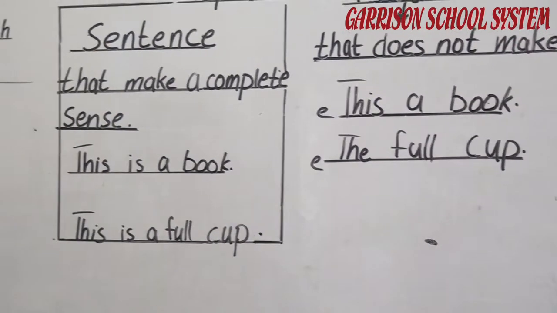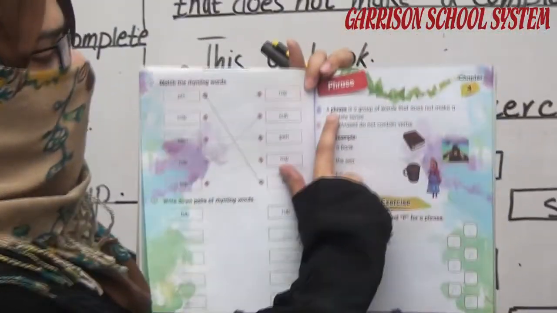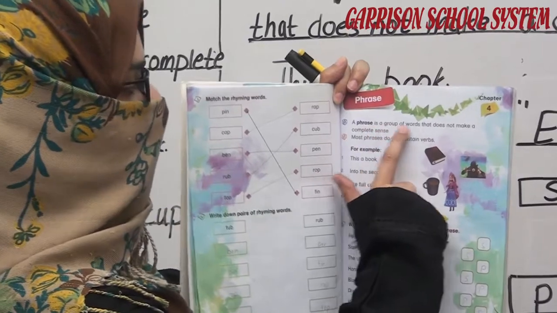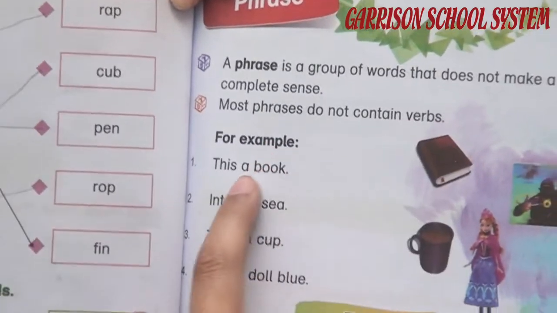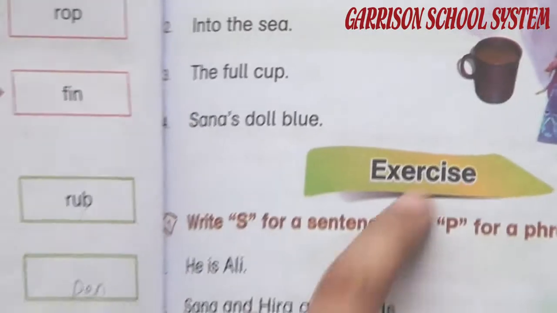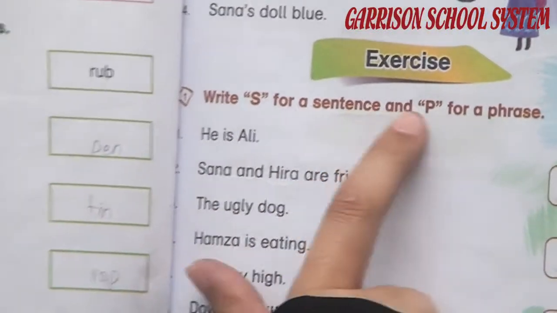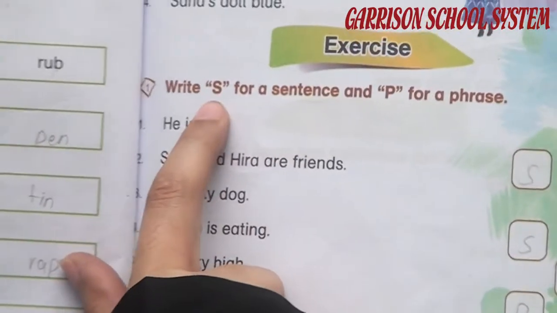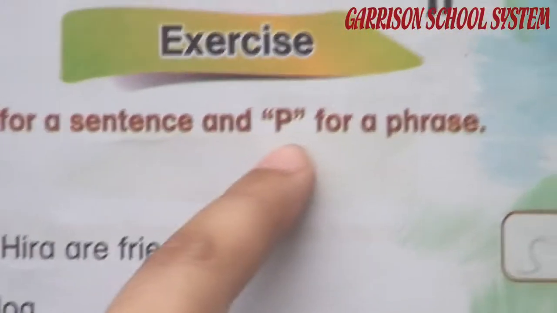Okay, now look at the book on page number 11. Again recalling the definition, a phrase is a group of words that does not make a complete sense. Most phrases do not contain verbs. For example, this a book, into the sea, the full cup, Sana's doll house. In the exercise, they are saying write S for a sentence and P for a phrase. If it is a sentence, we write S, but if it is a phrase, we write P.